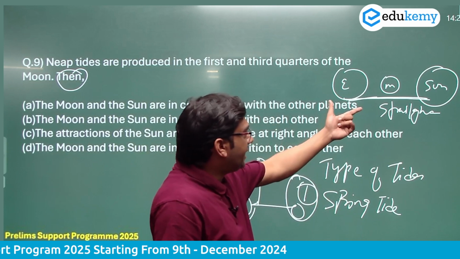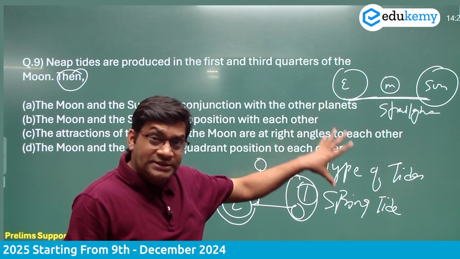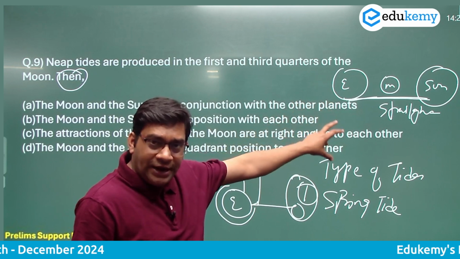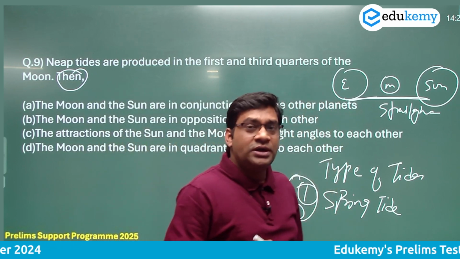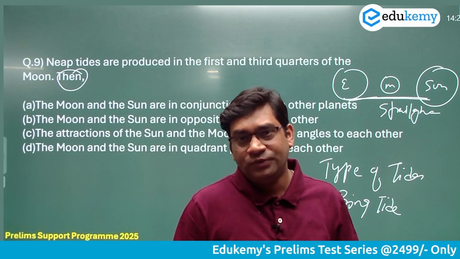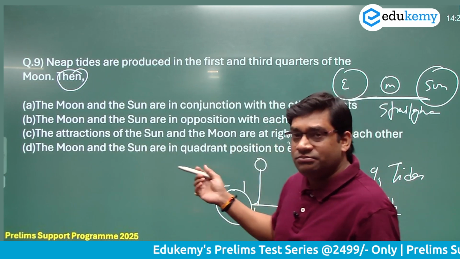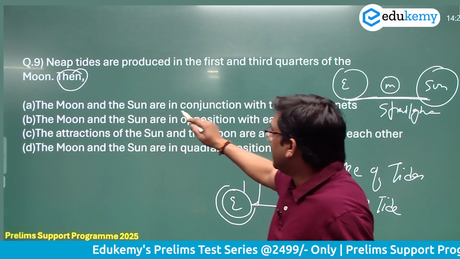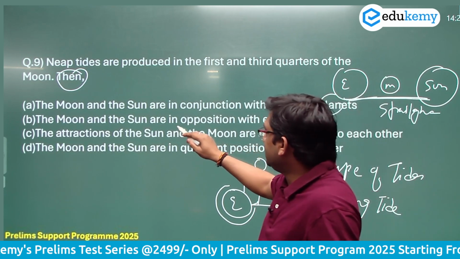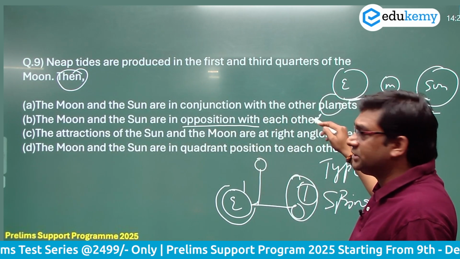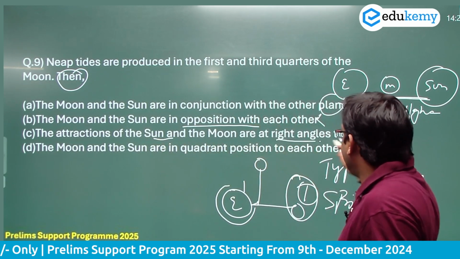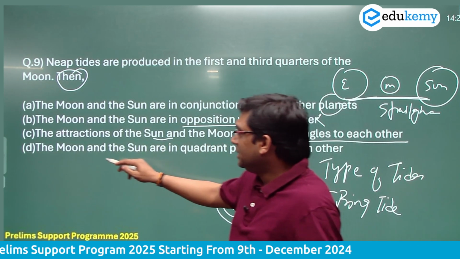But spring tide happens twice a month, at full moon and new moon के समय होता है. So the formation of high tide over the earth surface is higher as compared to the general or average tide. So neap tide you understood. The moon and the sun are in conjunction with the other planets. Not correct. The moon and the sun being opposite to each other is the case of spring tide. The attraction of the sun and the moon being at right angle to each other, this is the option.